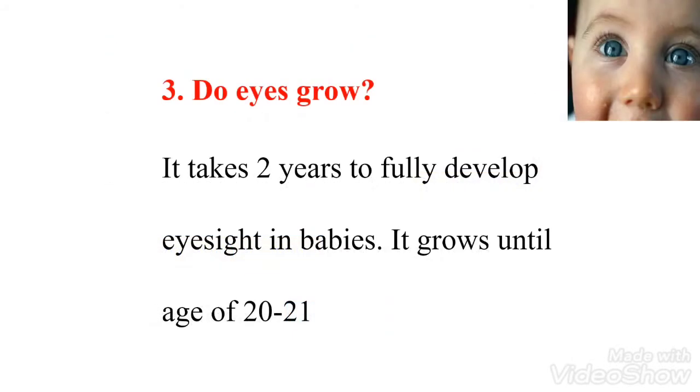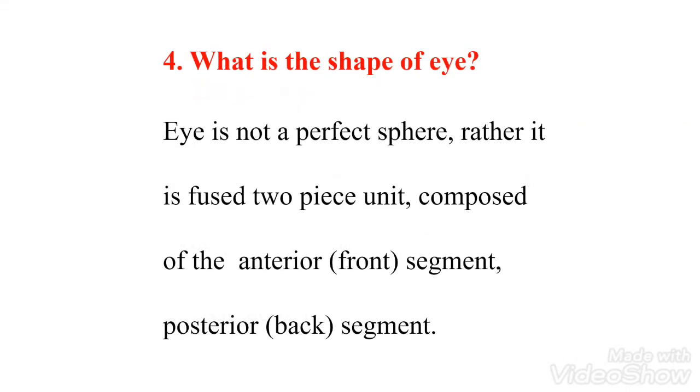Do eyes grow? Yes, it usually takes around 2 years for babies to have fully developed eyesight, and it grows until the age of 20 to 21. What is the shape of an eye? Eyes are not a perfect sphere. They are composed of anterior segment and posterior segment which are fused together as a single unit.